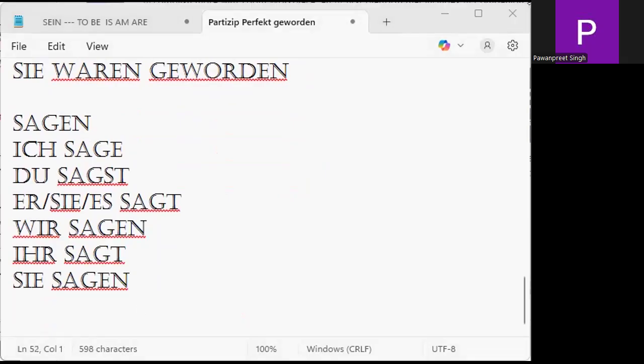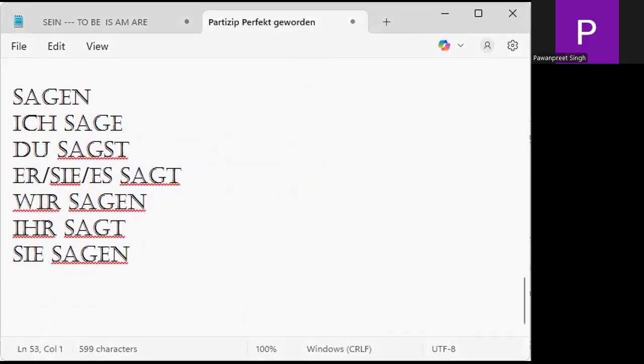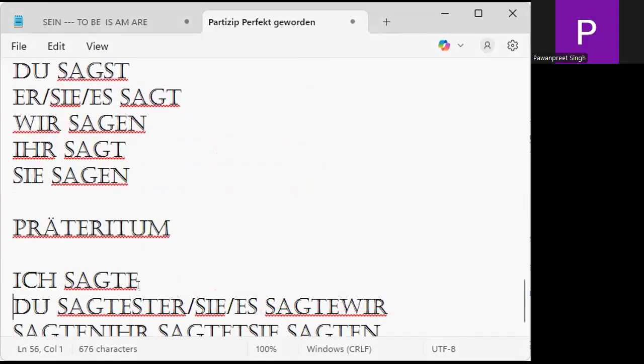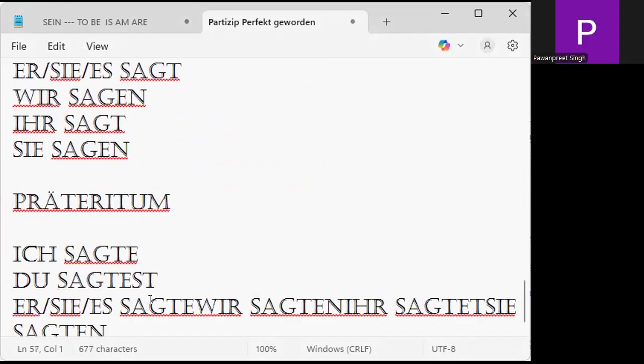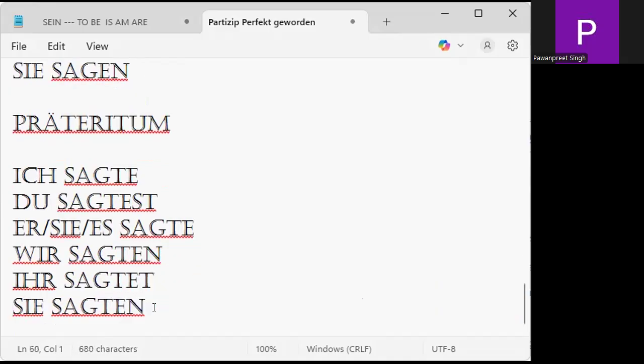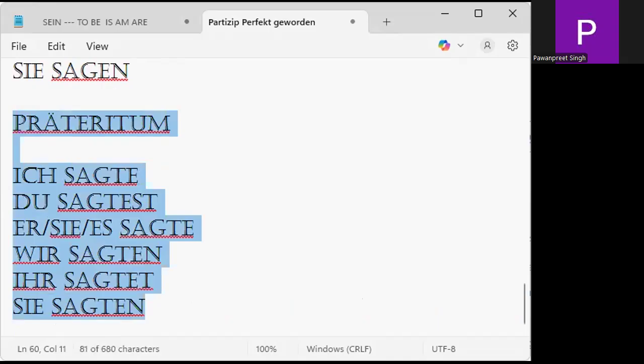Now, what is preteritum? Preteritum is what? Tell me, the past indefinite. Preteritum is past. Ich sagte, du sagtest. You need to understand. Ich sagte, du sagtest, sie sagte, wir sagten, ihr sagtet, and sie sagten. This is your preteritum.